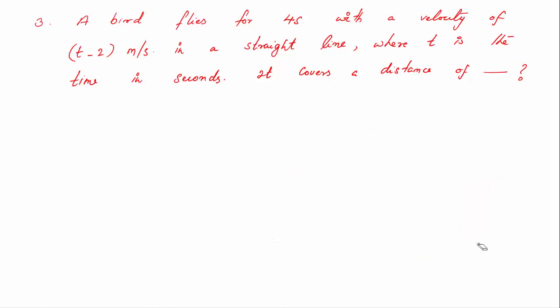So on the third problem, a bird flies for 4 seconds with a velocity of t minus 2 meter per second in a straight line, where t is the time in seconds. What is the distance covered by it in that 4 seconds? So you see, velocity is varying with respect to time as a function. So velocity is varying, and the function is v is equal to t minus 2. So in the equation you can immediately understand that this is the equation of a straight line, or the equation of a straight line in standard form, y equal to mx plus c.